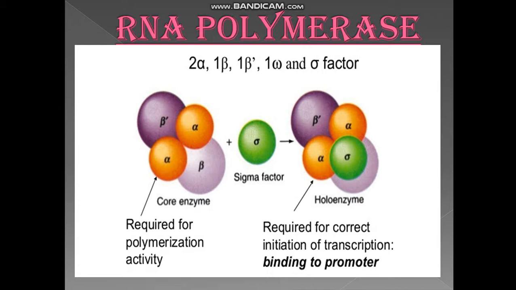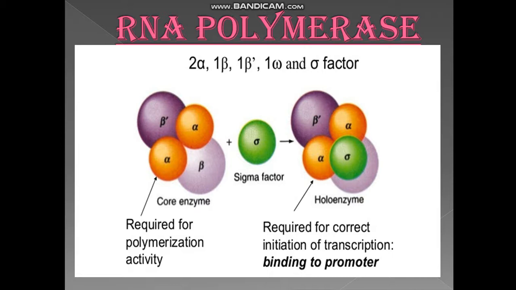I'll tell you about the promoter region. The promoter region is the region which determines that from here the gene has to be copied. It tells the RNA polymerase that after my sequence ends, there will be the region of the DNA which has to be transcribed and which has to produce the messenger RNA. So sigma factor recognizes the promoter region, first function. Second function, sigma factor determines which of the two strands will act as the sense strand and which will act as the template strand. Okay, clear?